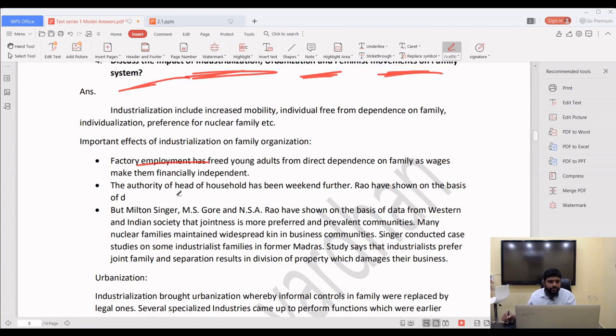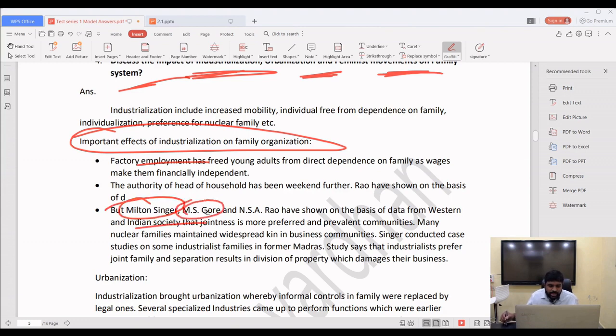Factory employment, authority, as well as individualism, competition, all these things will be there. So because of these things, how is the family getting impacted? The important effects of industrialization on family organizations, one by one.